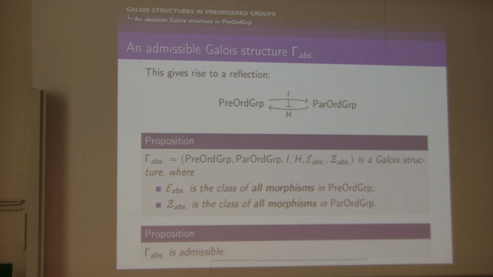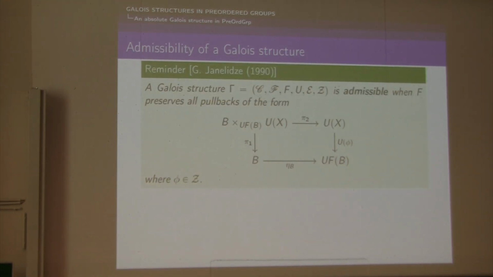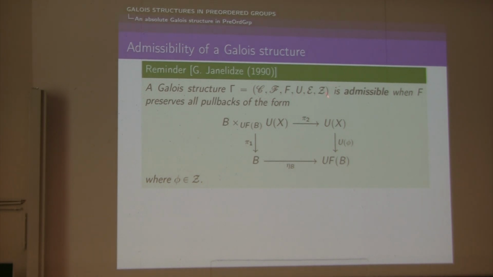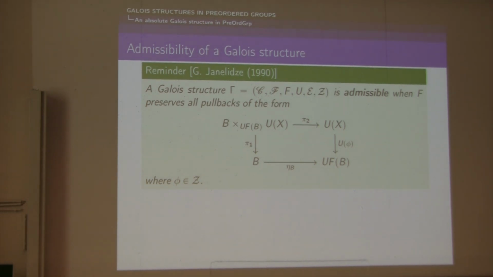So what does it mean for a Galois structure to be admissible? So if we have a Galois structure, so an adjunction plus two classes of extensions, a Galois structure gamma is said to be admissible when the left adjoint F preserves all pullbacks of this form. So where eta B is the B component of the unit of the adjunction between the functor F and the functor U, and phi here, the morphism phi is any morphism in the class Z.